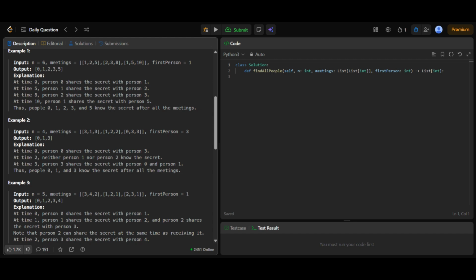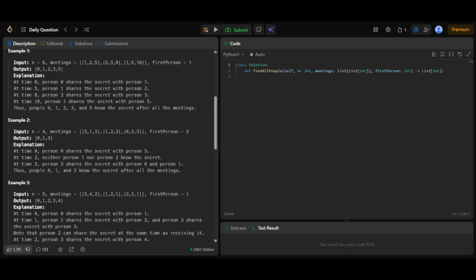At time 8, person 2 meets person 3. Person 2 already knows the secret, so person 3 receives it. Now people 0, 1, 2, and 3 know the secret. At time 10, person 1 meets person 5. Again, person 1 has the secret, so person 5 learns it. At the end, people 0, 1, 2, 3, and 5 know the secret, so the output is 0, 1, 2, 3, 5. Example 2. Here we have 4 people, numbered from 0 to 3.